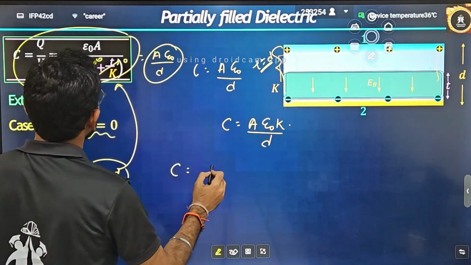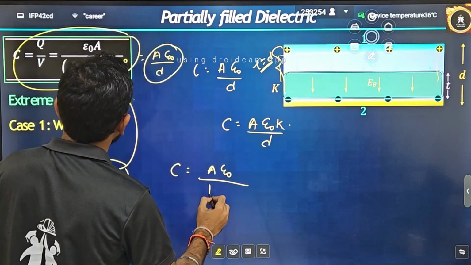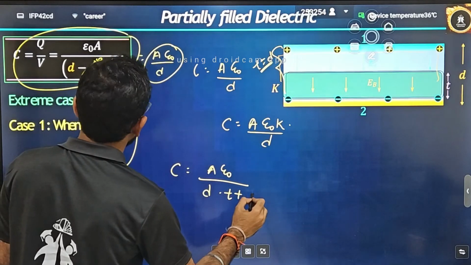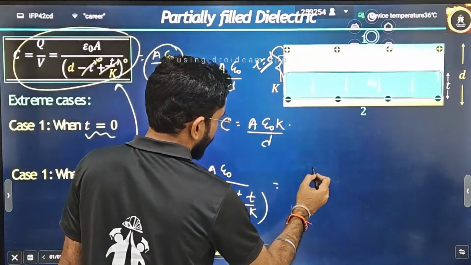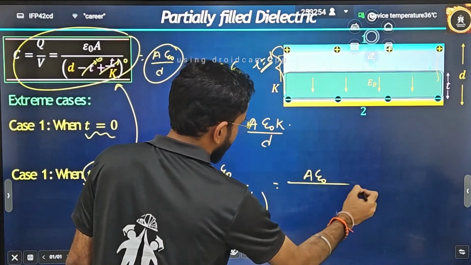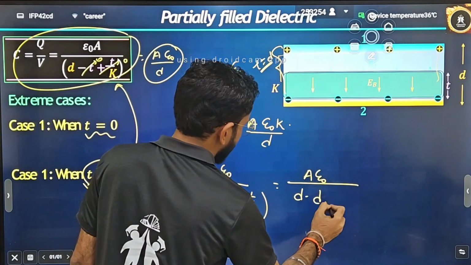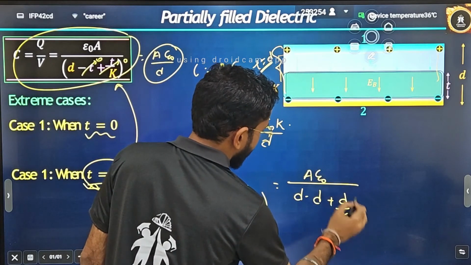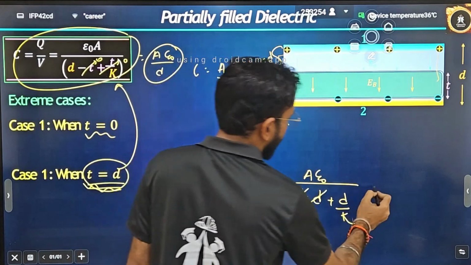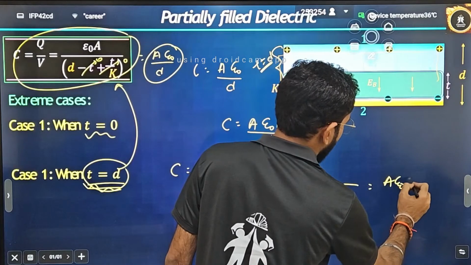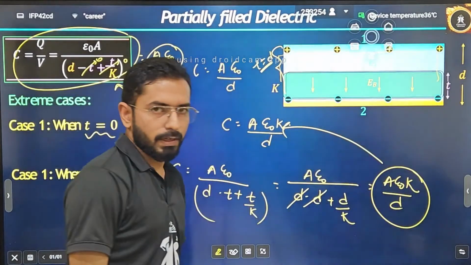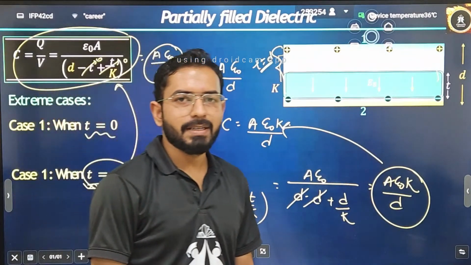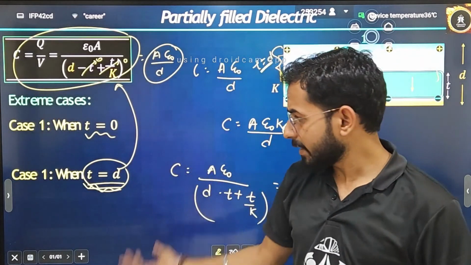What is the C that I have written here? A epsilon naught divided by D minus T plus T by K. Right? Now put T is equal to D because you have made the complete thickness. You will write D minus D plus D by K. D cancel. What will you be getting? A epsilon naught into K divided by D. And can I say exactly the same result is coming? Correct. That means our formula is completely correct. We have cross checked it also.